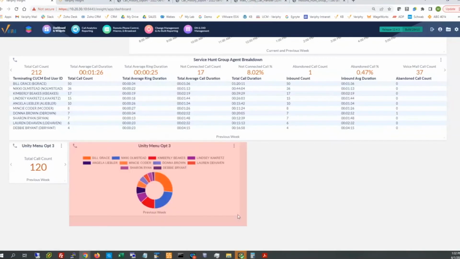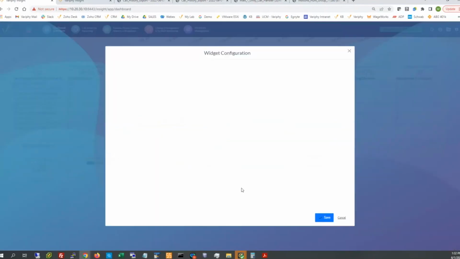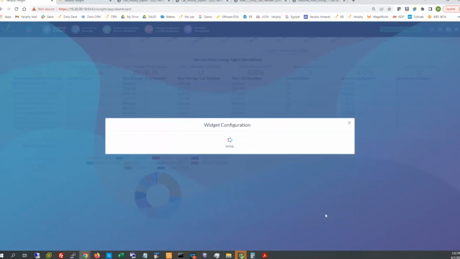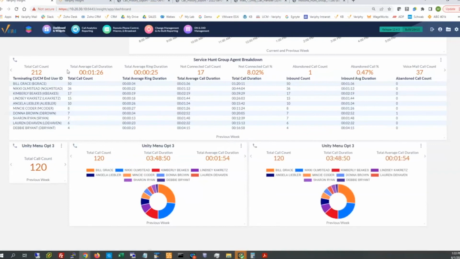So I can certainly showcase that same 120 call statistics and see who are the agents in this hunt group that are servicing Unity option 3. And if I want to throw a quick summary bar on just so the numbers are on par with one another, there they are. This should be 120, this should be 120, because they're all utilizing the same exact search function that I have built into it already. I'm going to copy it one more time, and I'm pretty much going to replicate exactly what we're seeing above here, but it's just a different time frame because this is also including calls that are coming directly into that hunt group.